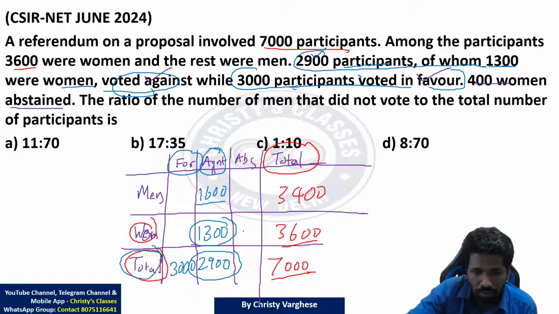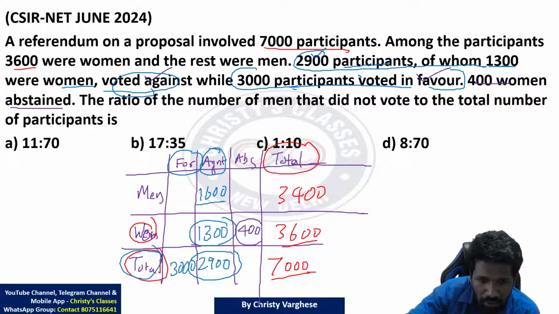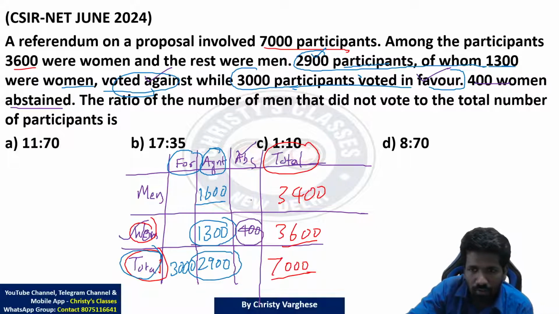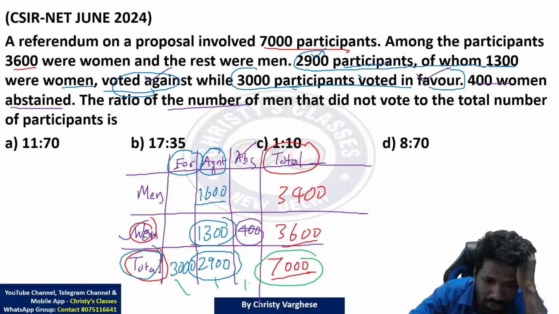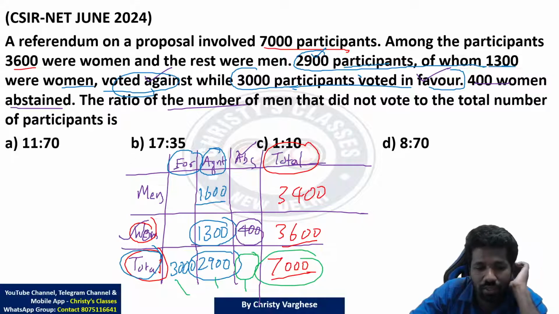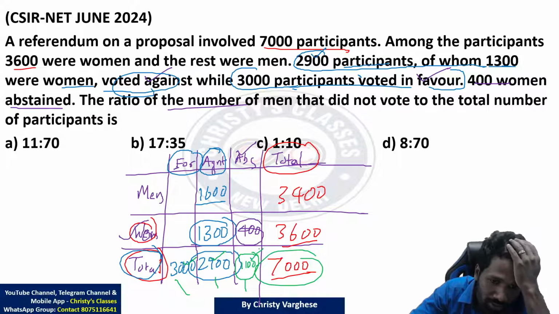400 women abstained. So women who didn't vote is 400. Women who abstained, 400. Now finally the question is asking the ratio of the number of men that did not vote, or number of men who abstained. For that, look at this, we can conduct it like a sudoku game here. This 7,000 is the sum of this and this. So to find this value, adding 3,000 and 2,900 and subtracting from 7,000 is enough. 3,000 and 2,900 added is 5,900. 7,000 minus 5,900 is 1,100. So total abstained is 1,100.